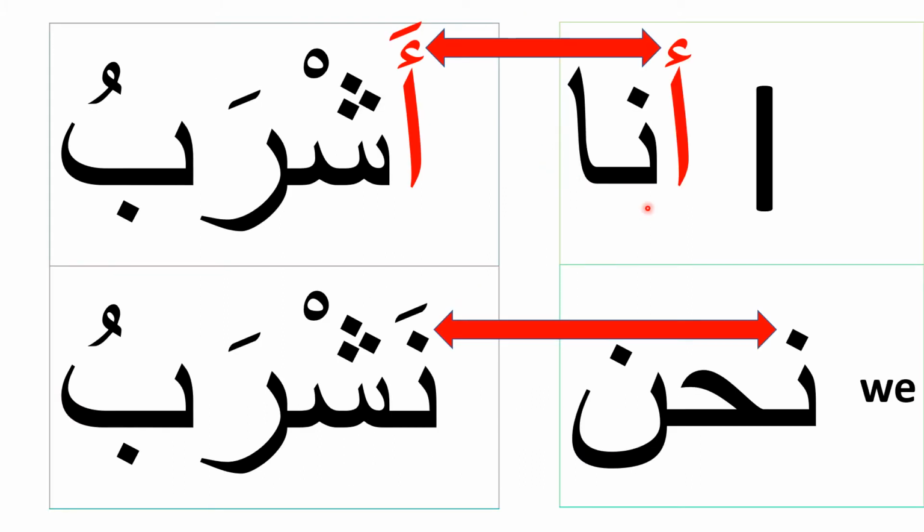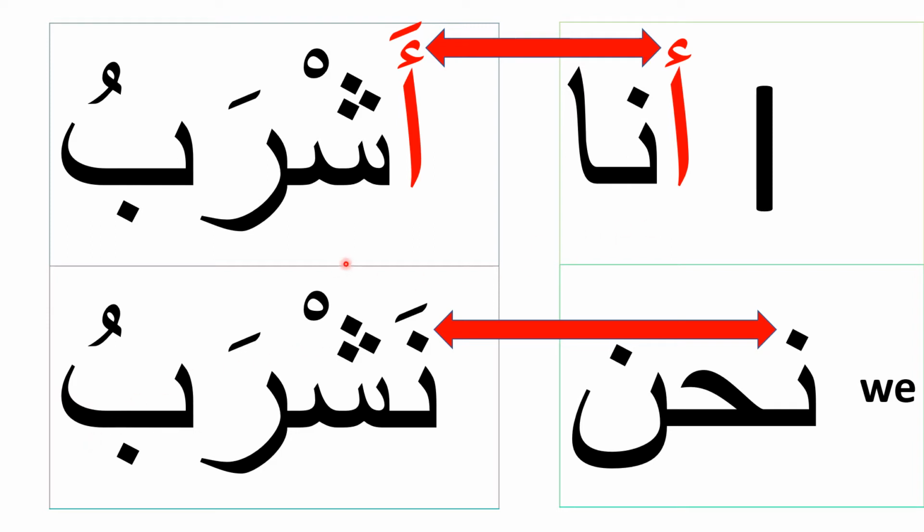Now we are going to conjugate the verb shariba. We will begin with the first person, meaning when you are talking about yourself. أنا أشرب. I drink. نحن نشرب. We drink. The present tense carries all the time a prefix at its beginning.